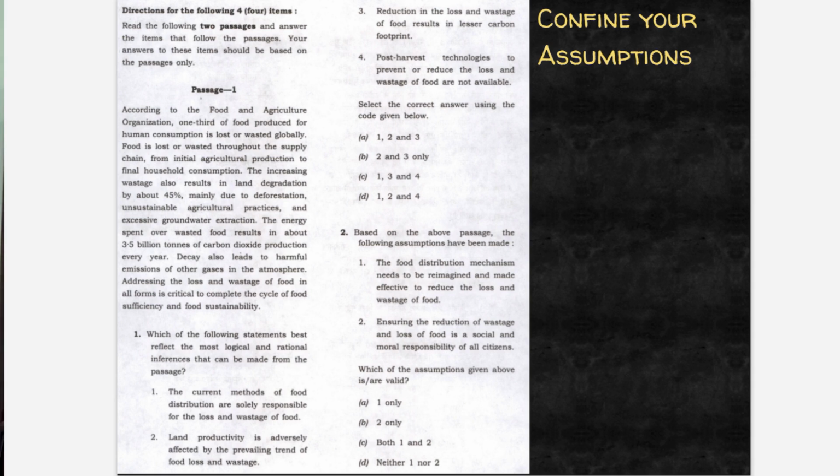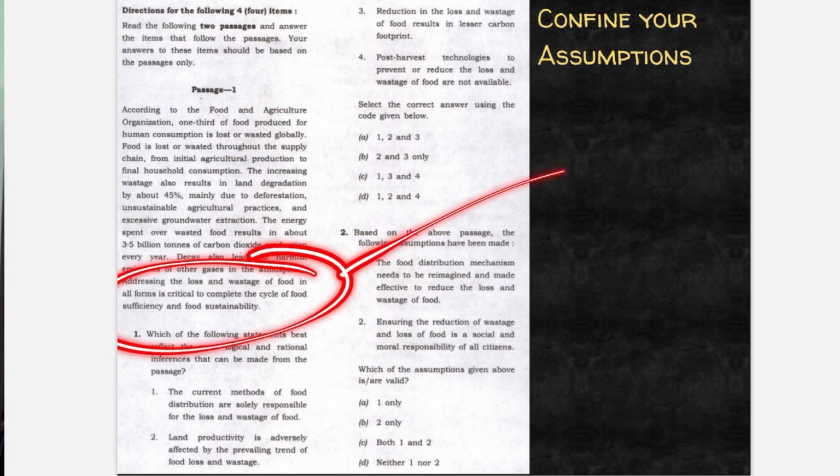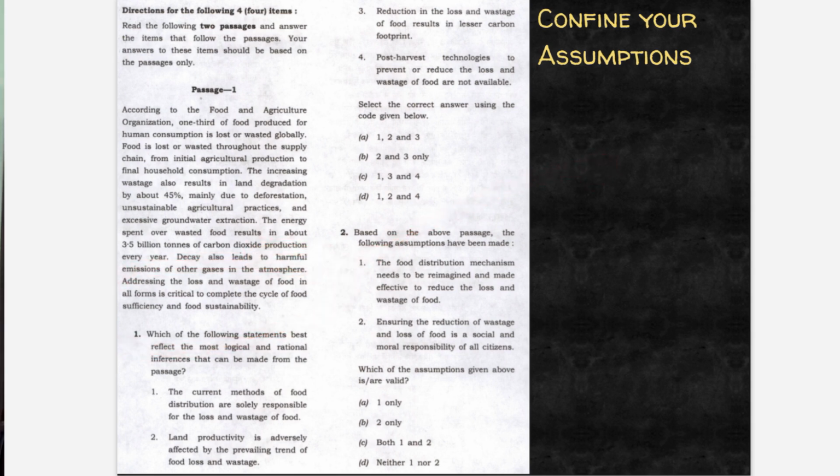The last half of the passage simply says, addressing the loss and wastage of food in all forms is critical to complete the cycle of food sufficiency and food sustainability, right? The closing remark of this passage is basically a reminder that it is important to ensure food wastage does not happen. That's all. Correct? So these are the basic ideas given in the passage.